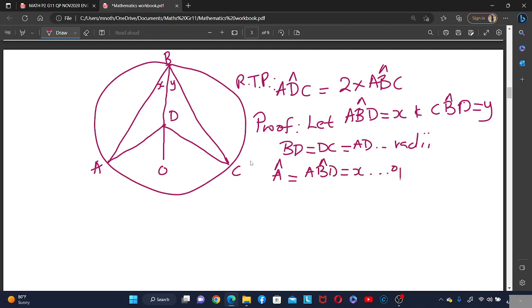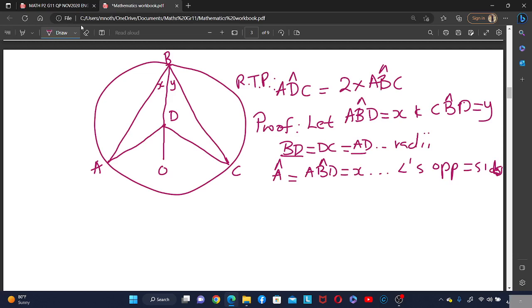The reason is the angles opposite equal sides. AD is equal to BD, meaning that this is an isosceles triangle because two sides are equal. So you can say that angle A is equal to angle ABD because angles opposite equal sides are equal, right?